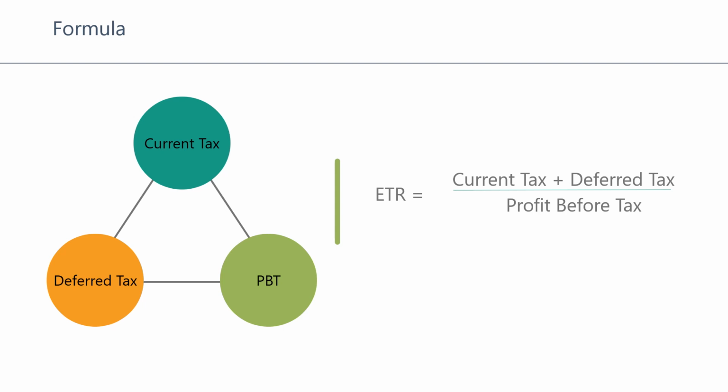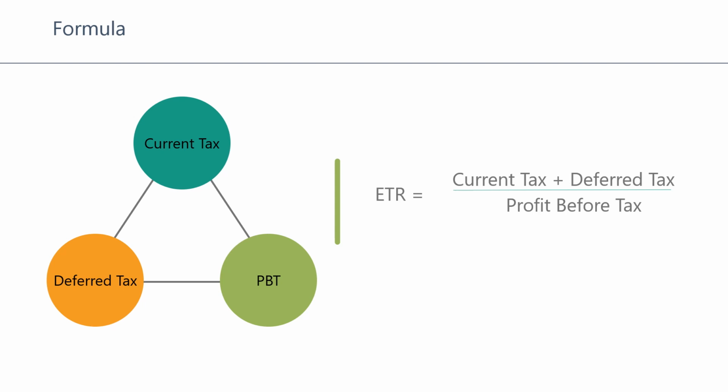Now, let's calculate effective tax rate, which is current tax, that is 20,000 INR, plus deferred tax, which is 3,000 INR, whole divided by profit before taxes, that is 1 lakh INR. Hence, the effective tax rate is 23%.